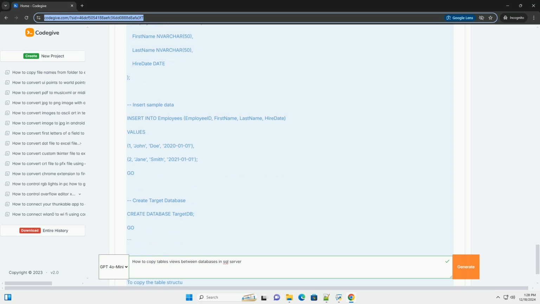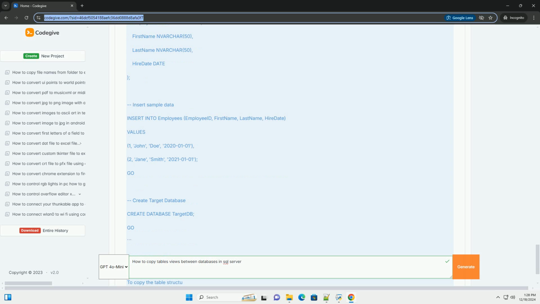2. Add a data flow task, drag a data flow task onto the control flow surface. 3. Configure the data flow. Add an OLEDB source to connect to the source database and select the table or view you want to copy. Add an OLEDB destination to connect to the target database and specify the destination table or view. 4. Run the package, execute the package to transfer the data.